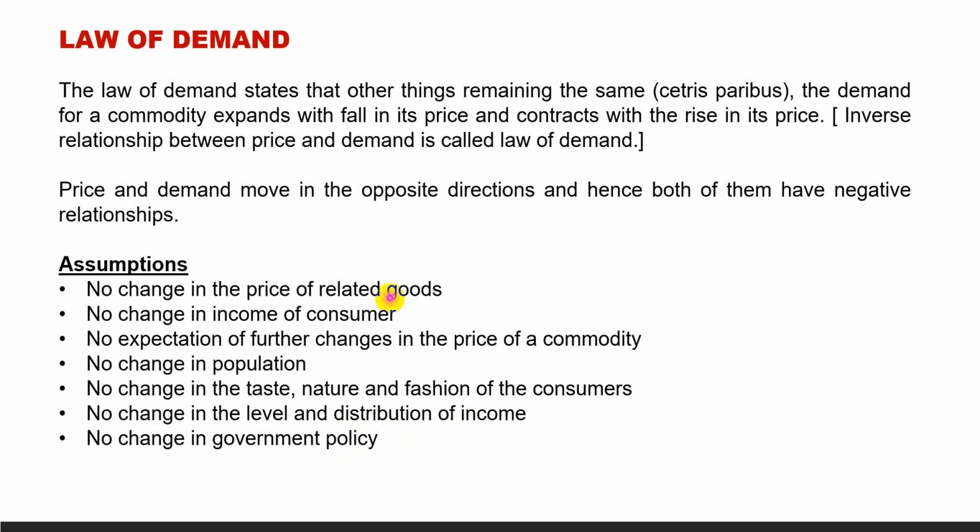So when these determinants of demand remain constant, then price and quantity demanded move in opposite directions. That means there is an inverse relationship, and this is called the law of demand. And because of the law of demand, the demand curve moves.